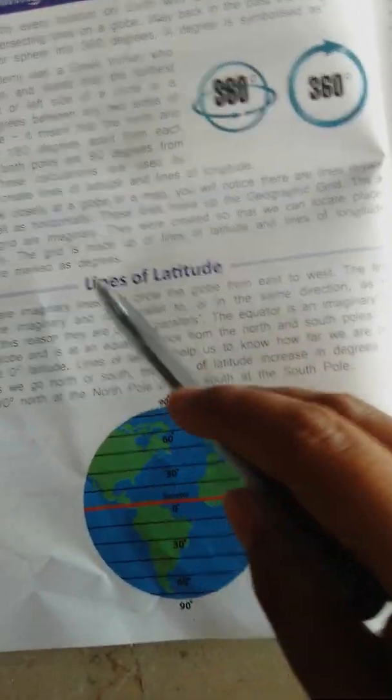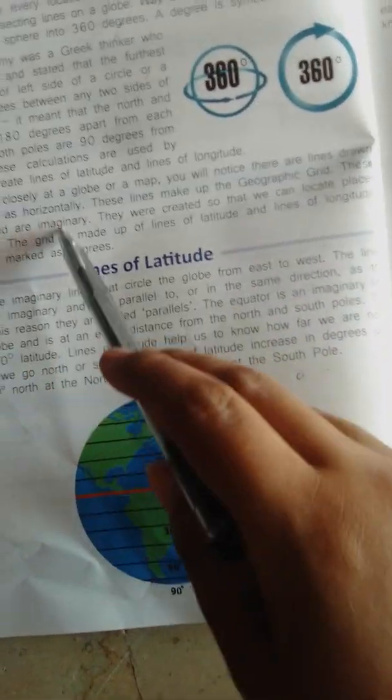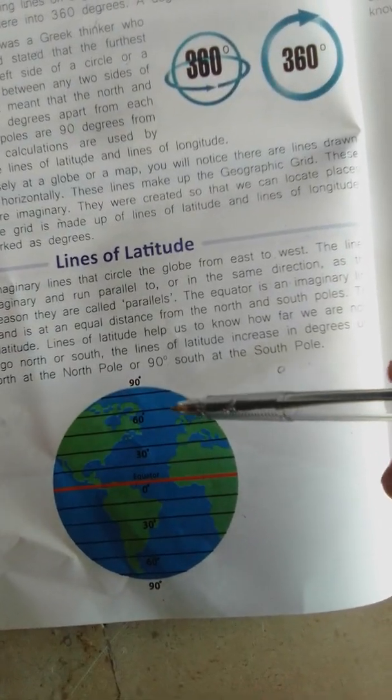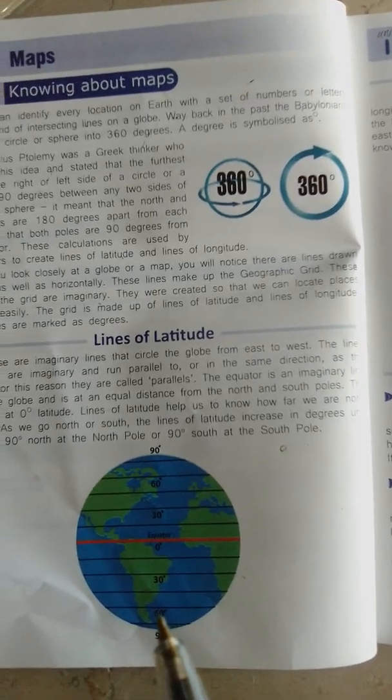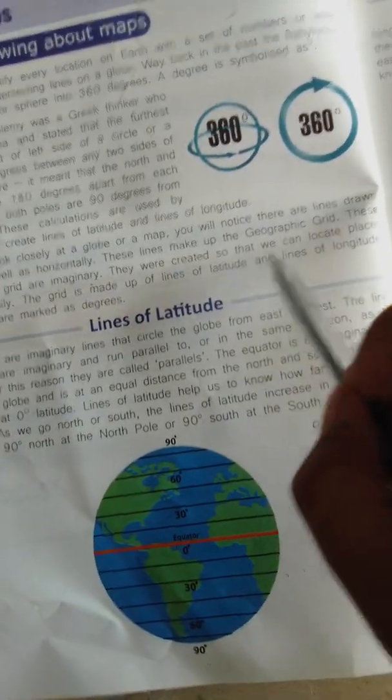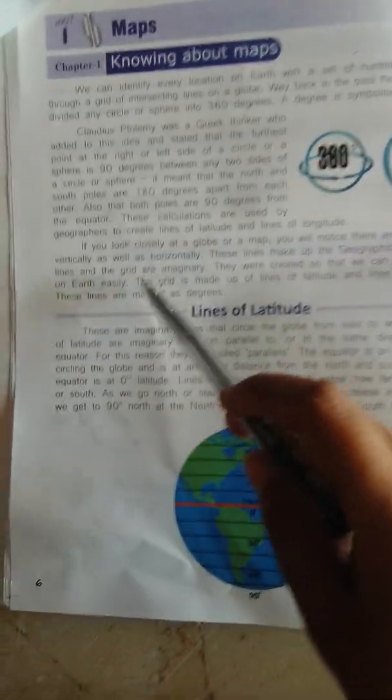These lines and the grid on earth are imaginary, so we call them imaginary or grid lines. They were created so that we can locate places on earth easily.